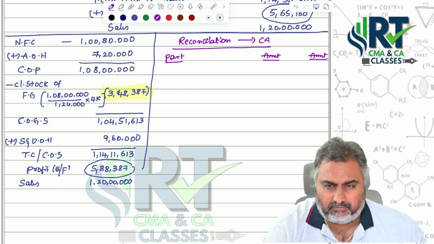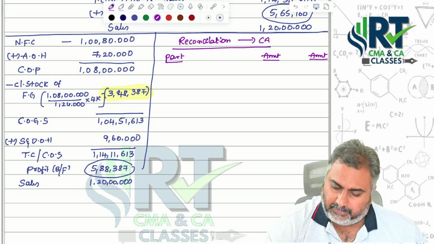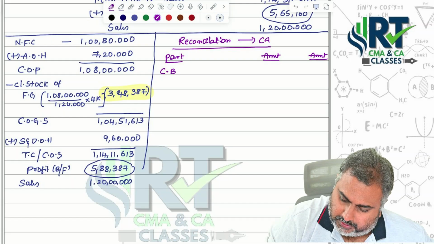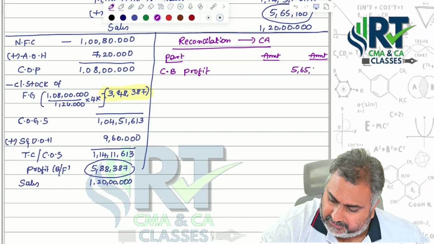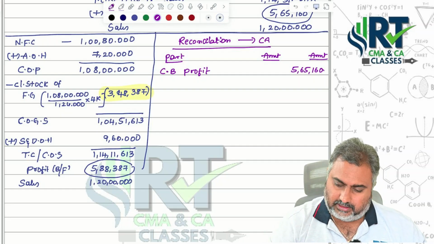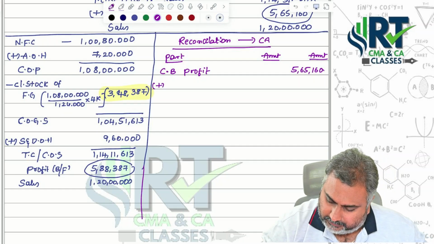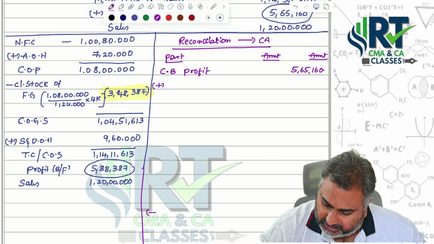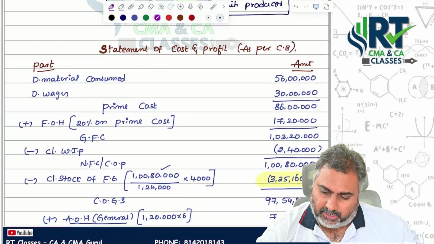I already told you, I always choose profit from the costing point of view. So costing books basis profit as per CA point of view is 5,65,160. Now add or less part. All add items should be maintained at one place and all less items at one place, which is easy to compute.